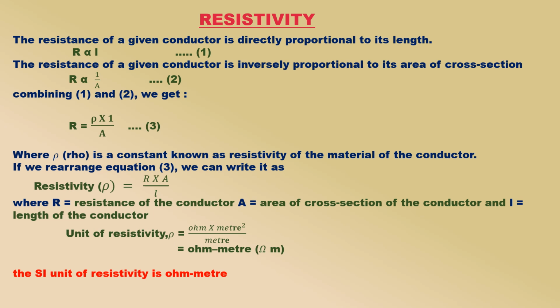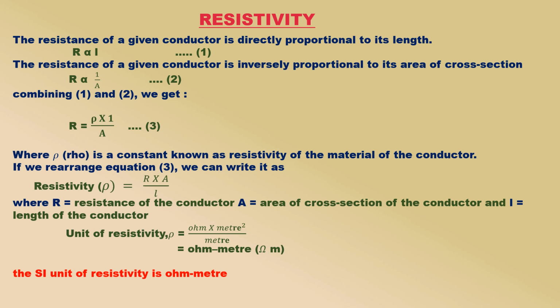If we rearrange equation 3, we can write it as ρ equals R A by L, where R is resistance of the conductor, A is area of cross-section of the conductor, and L is length of the conductor. Now, to get the unit of resistivity, we should put the units of resistance R, area of cross-section A, and length L in the above equation. We get the unit of resistivity equal to ohm into meter squared by meter. The SI unit of resistivity is ohm-meter.